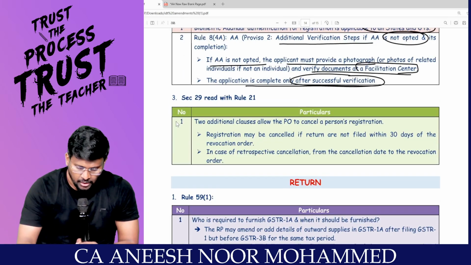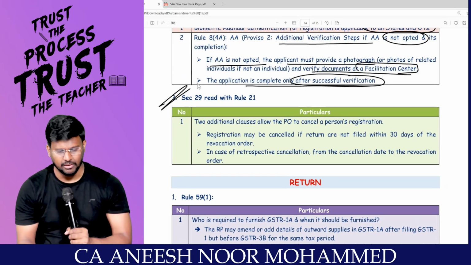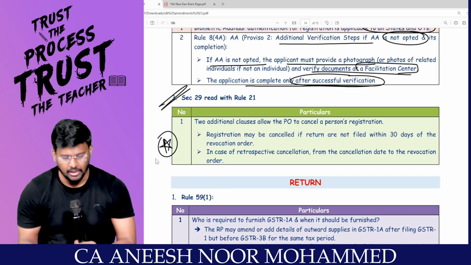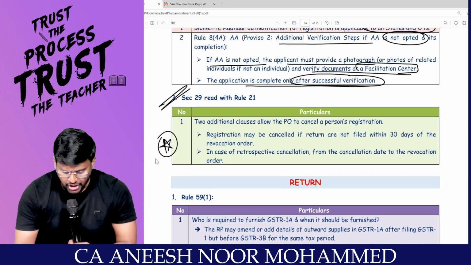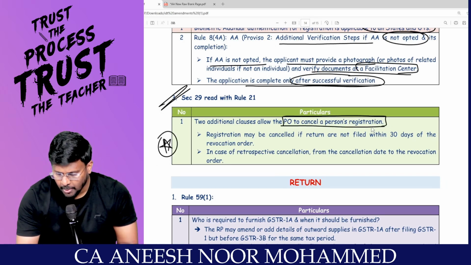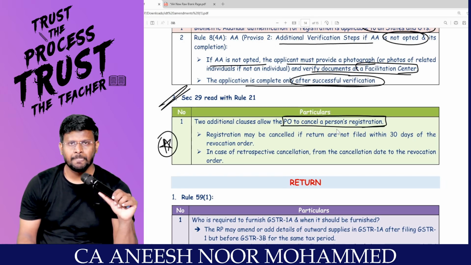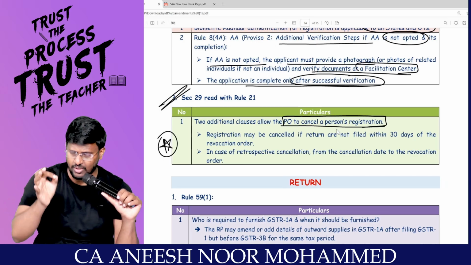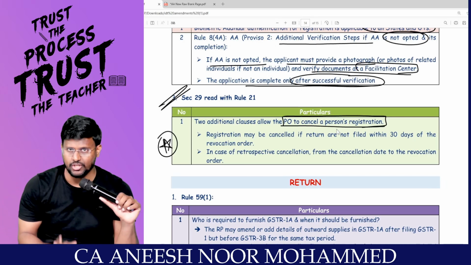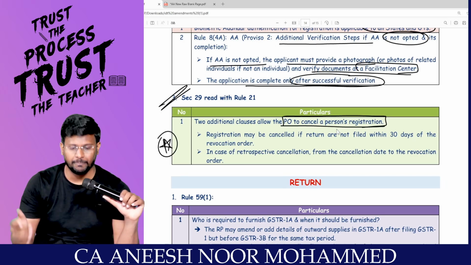And the last one, Section 29. Super, this is an expected question for the exam. Two additional clauses allow the proper officer to cancel a person's registration. We know there are certain circumstances in which the proper officer will cancel the registration. Now they have added two more.